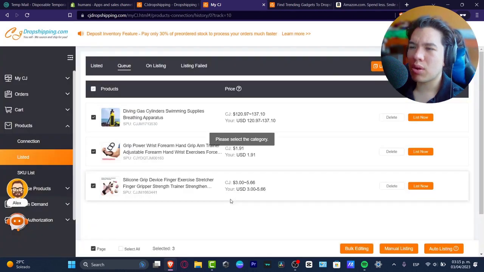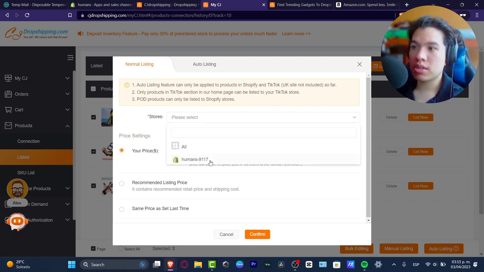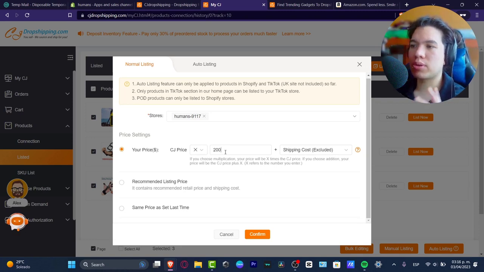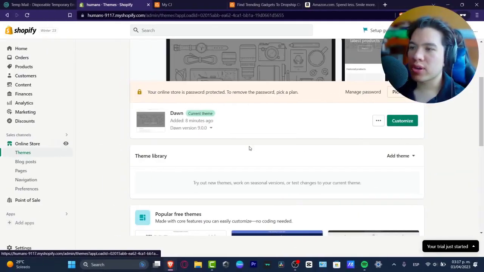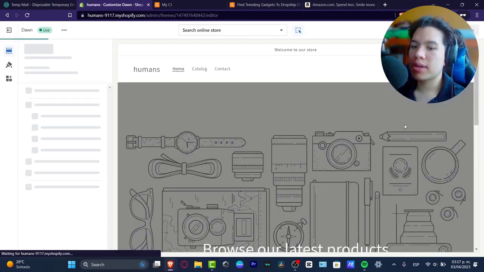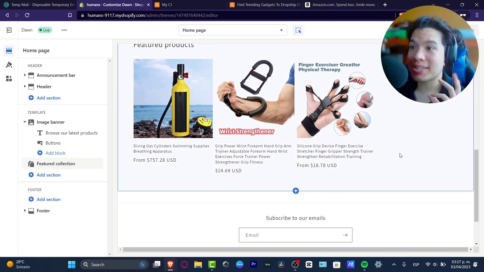If you don't know how the actual feature works, just click into the auto listing, and then later on what you want to do is to add your own price. So here you want to select your store, which says your price. And if you actually don't know how to put in your custom prices, you want to choose the option that says recommended listing price. It's really accurate to choose a recommended listing price. I'm going to hit confirm. So if I go into my online store and I hit customize the theme of my store, I'm going to scroll a bit down and you can see that my 3 products are now being added into my store.